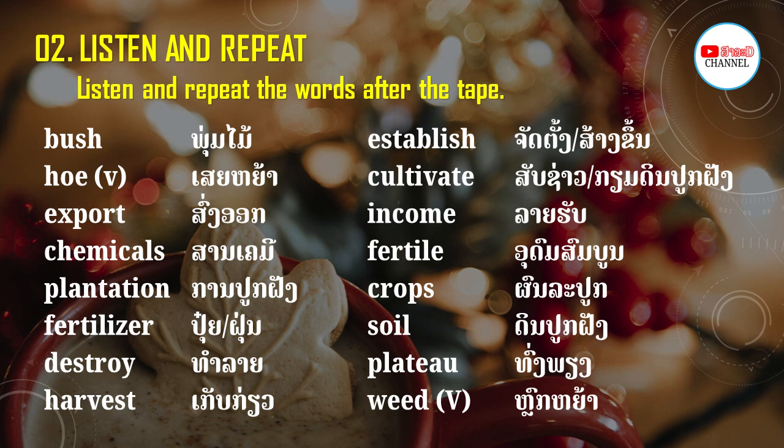Bush. Establish. Hoe. Cultivate. Export. Income. Chemicals. Fertile. Plantation. Crops. Fertilizer. Soil. Destroy. Plateau. Harvest.